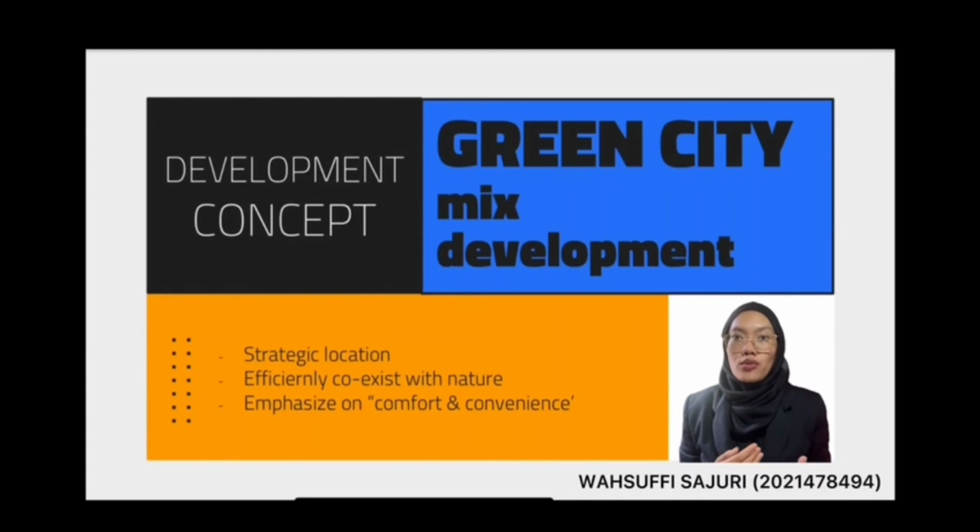The concept that we chose for our mixed residential development is green city, which means an area that can efficiently coexist with nature, creating a peaceful atmosphere in our residential area and making the area a more comfortable place for people to live. The green city concept is chosen because we want people in Dengkil to live in a much better and more comfortable area as a community, and at the same time do a favor for the local authority to develop the area. This concept is suitable for this area because it emphasizes the comfort and convenience of the people living there, something that we believe the area is lacking.